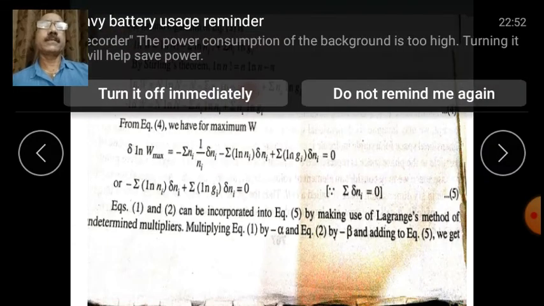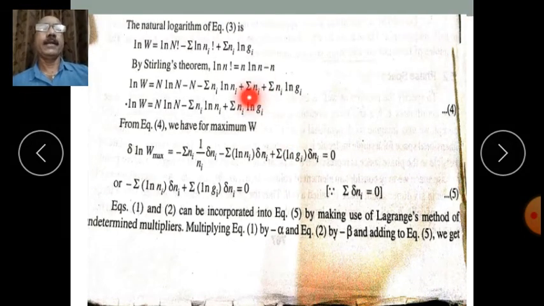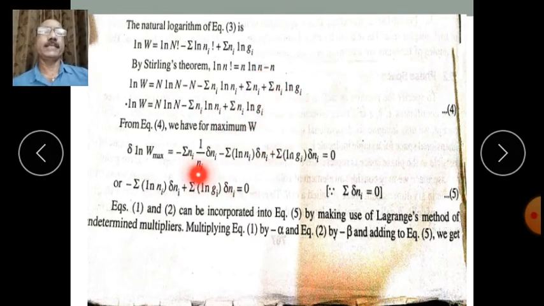Here summation of ni is nothing but the total number of particles n. So plus n and minus n will cancel, and the term we get is log of W is equal to n log n minus summation of ni log of ni, plus summation of ni log of gi.